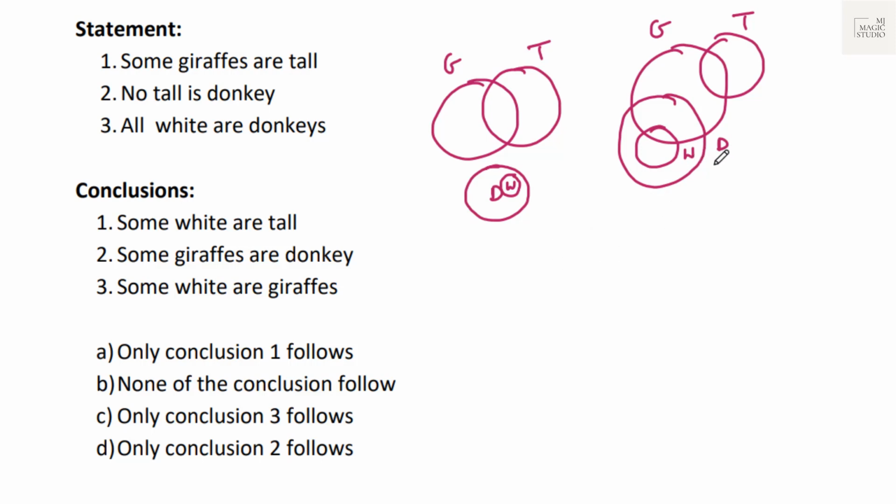Possibilities of 2. We can have more than 2 Venn diagrams. Let's work out with these 2. Some white are tall. It is not there in the first one. Some giraffes are donkey. It is not there in the first Venn diagram. Some whites are giraffes. That is also not there in the first Venn diagram. That means none of the conclusions follow. We'll mark option B.